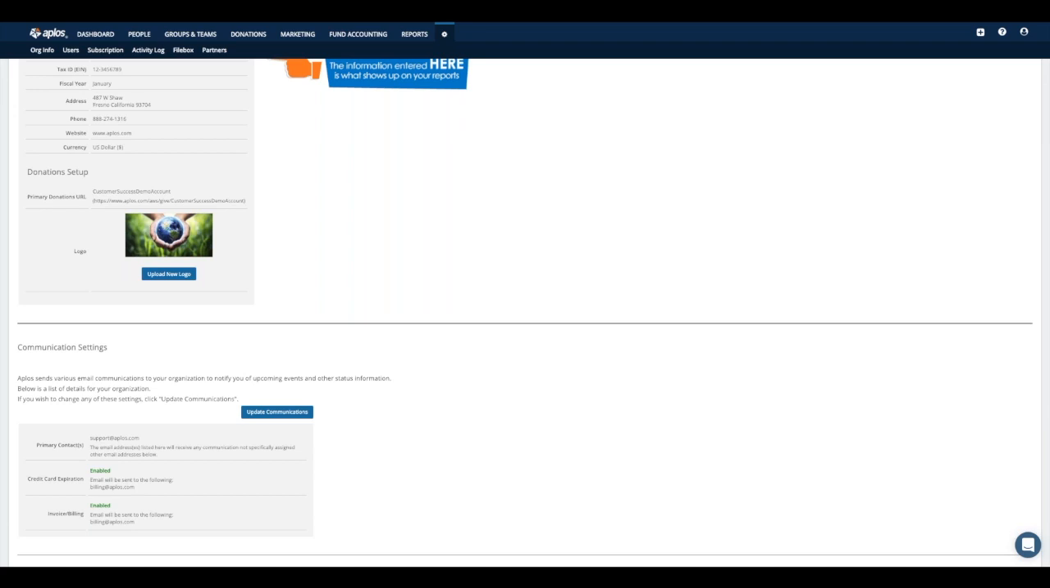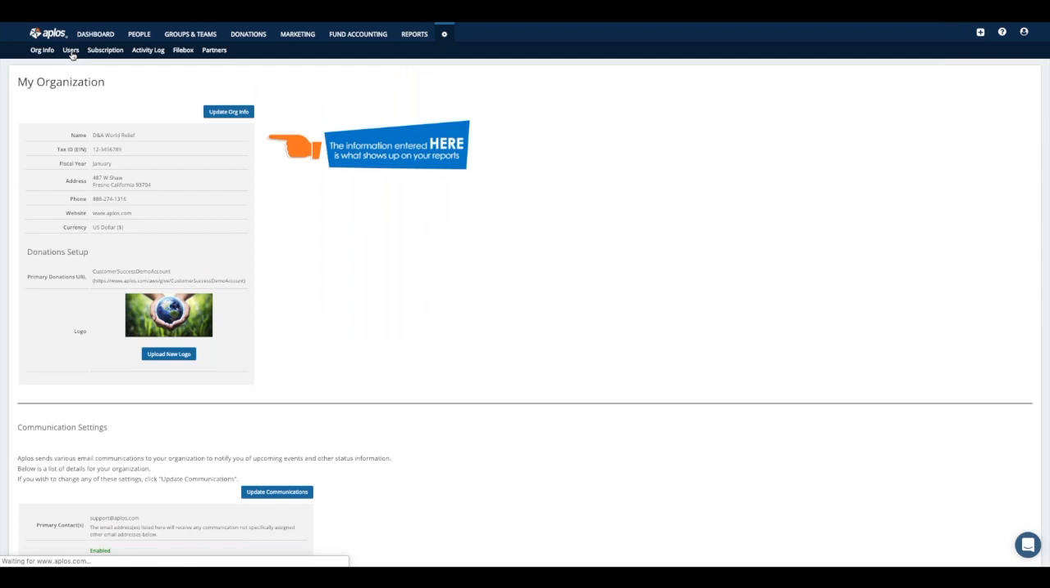So this is pretty much telling us who the primary contacts are for your organization. So in case we need to get in touch with you for whatever reason, whether it be the credit card we have on file is about to expire, or maybe we just want to send you a monthly newsletter to keep you updated on all things related to Aplos, whatever the case may be, this is the area where you can tell us who we should be communicating with.